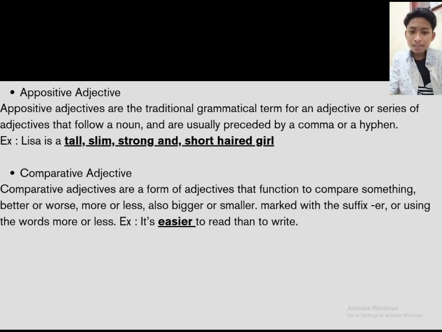And the last is comparative adjective. Comparative adjectives are a form of adjective that function to compare something, better or worse, more or less, also bigger or smaller, marked with a suffix or using the word more or less. The example is it's easier to read than to write.